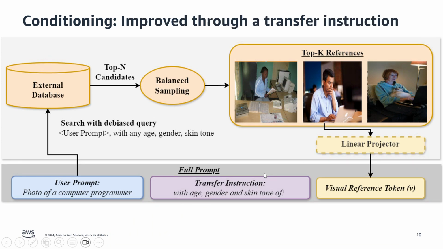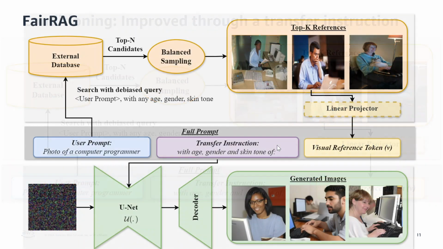We also add a transfer instruction to further help transfer of the demographic attributes from the reference images. And the entire prompt consists of the original user prompt, the transfer instruction, and the visual reference tokens from the reference images. And these are used to condition the generative process.